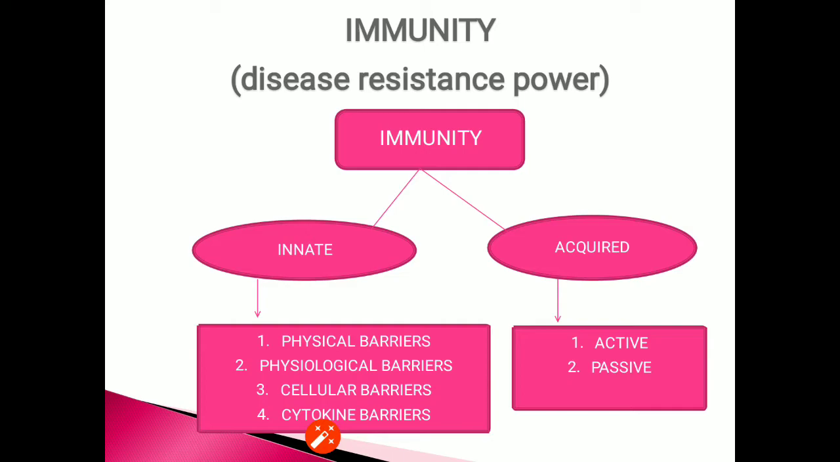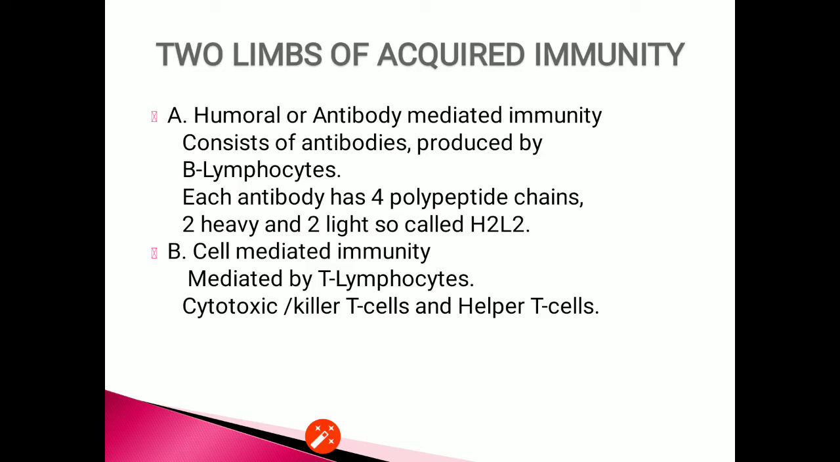It does have memory. It has two limbs by which it functions in the body: humoral and the cell mediated immunity. Humoral or antibody mediated immunity consists of antibodies produced by B lymphocytes in response to the antigens